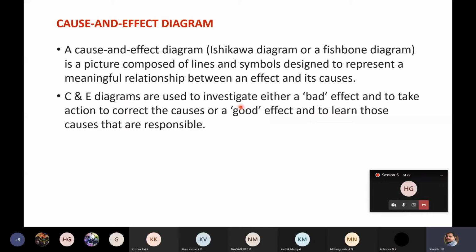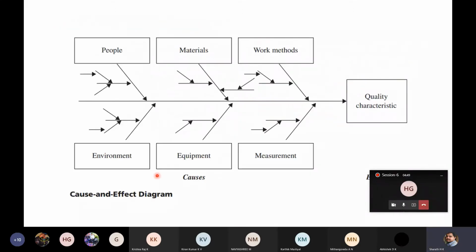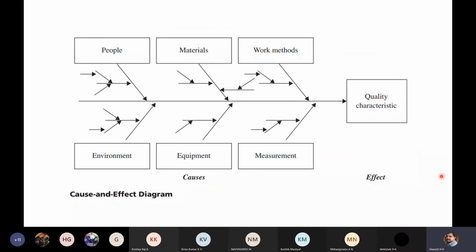Suppose the performance of an IC engine is good, then you can list the causes. It may be the quality of the fuel, it may be because of the person who is using that IC engine, or the maintenance of the engine. Like that you can list the reasons. It can be applied in different fields. So this is the structure of the cause and effect diagram, written for considering a quality characteristic.